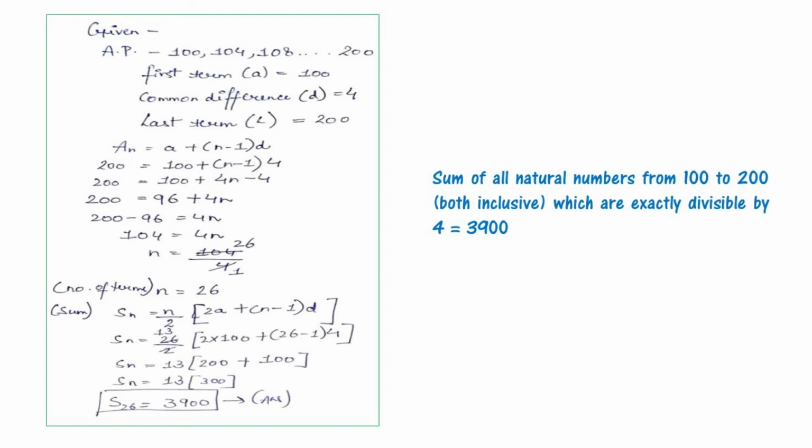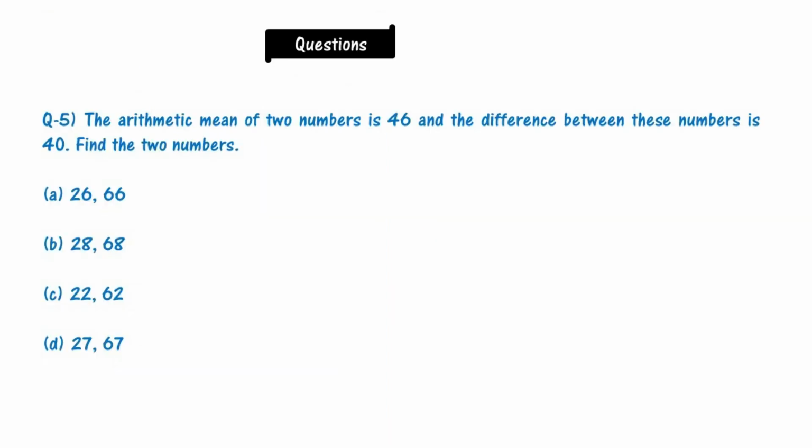The answer will be 3900. So the sum of all natural numbers from 100 to 200, both inclusive, which are exactly divisible by 4, is 3900.